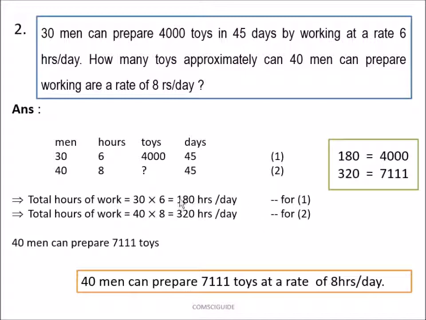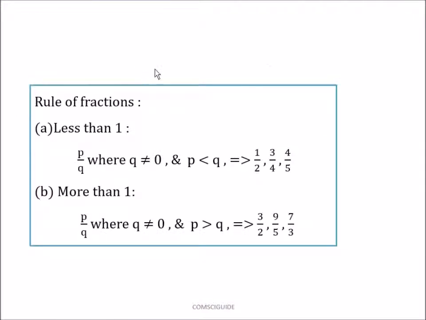So 180 hours per day can prepare 4000 toys. Now for 320 hours per day, then how many toys can be prepared? This we have to calculate, which gives 7111. So 40 men can prepare 7111 toys at a rate of 8 hours per day. And this is the answer for this question. And these are the two theorems in rule of fractions.